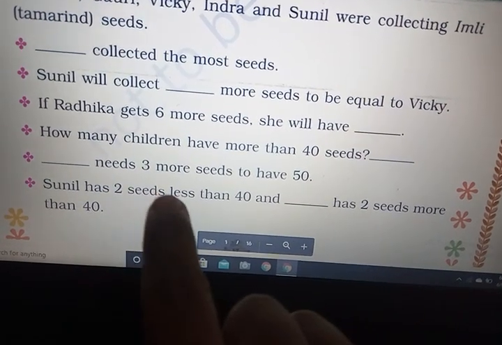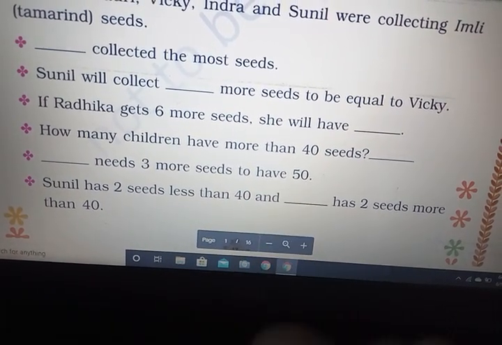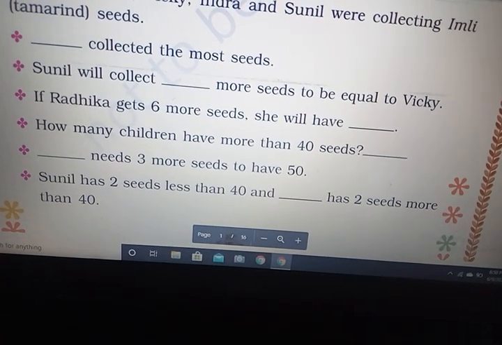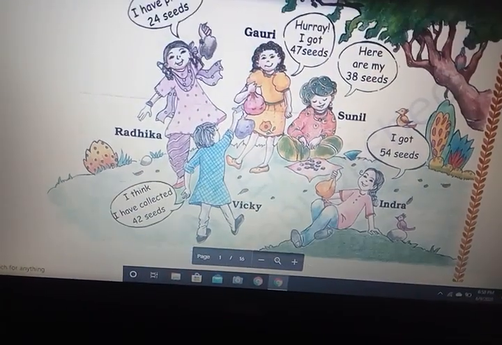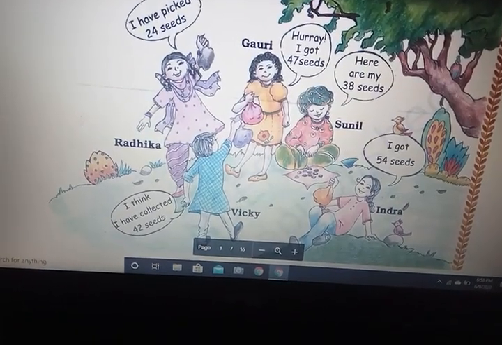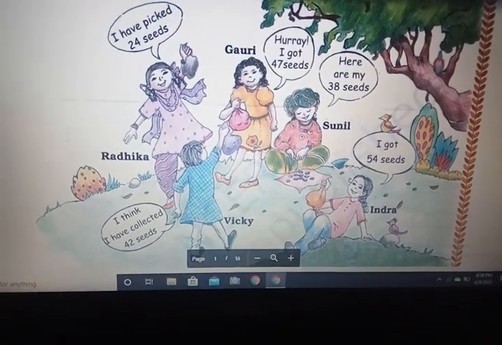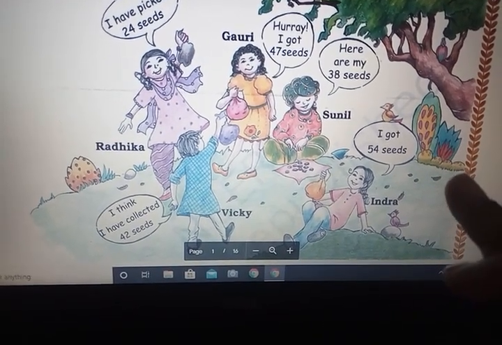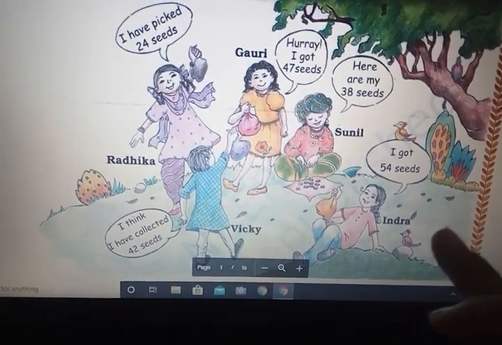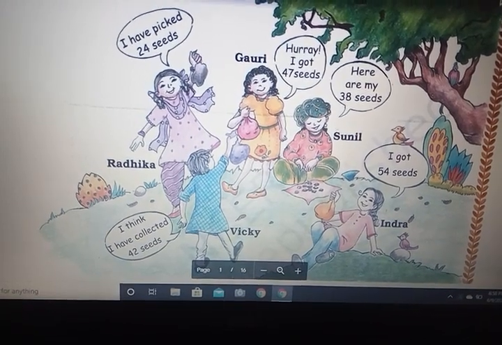Dash needs 3 more seeds to have 50. Which child? If we give 3 seeds to one of these children, then he or she will have 50 seeds.